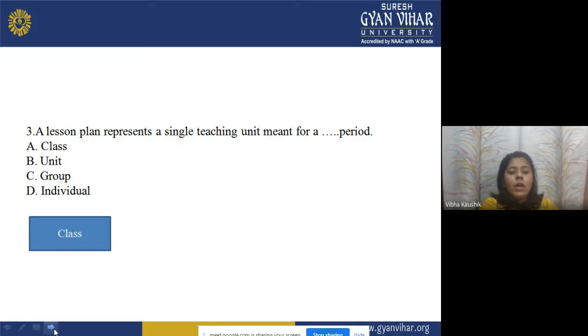Now, the third one: a lesson plan represents a single teaching unit meant for a dash period. The options are A. Class, B. Unit, C. Group, or D. Individual. So, the correct answer is class. So, a single teaching unit meant for a class period.